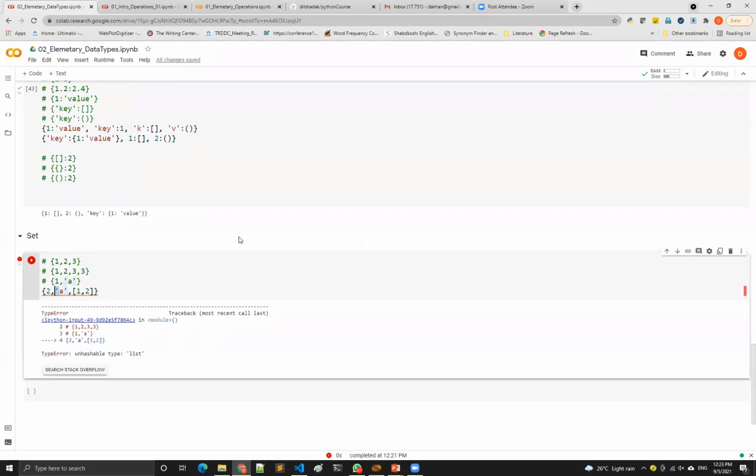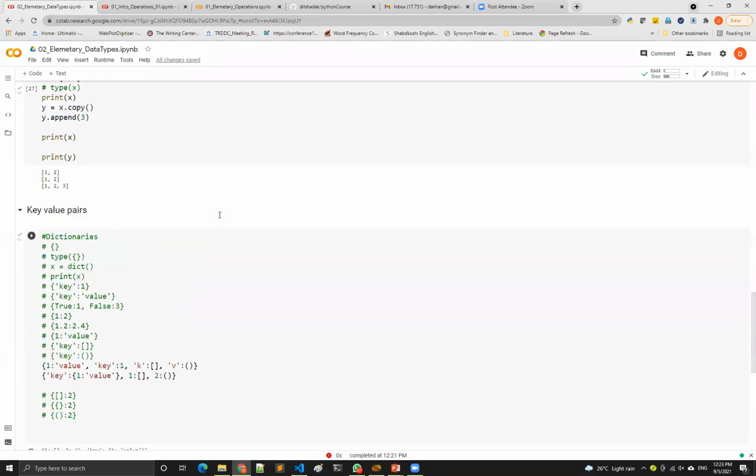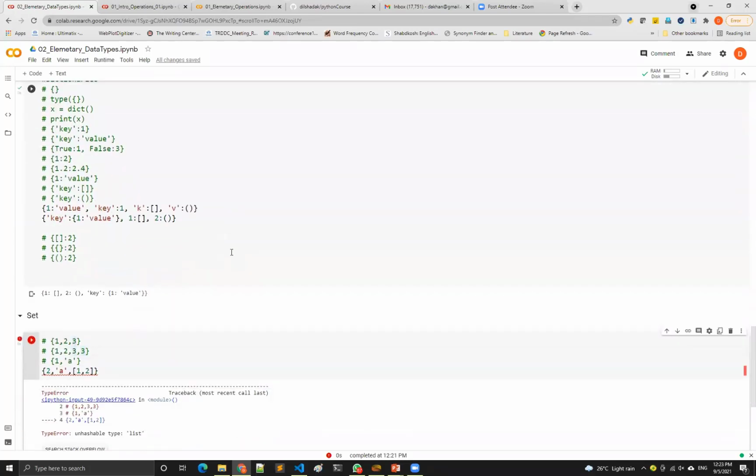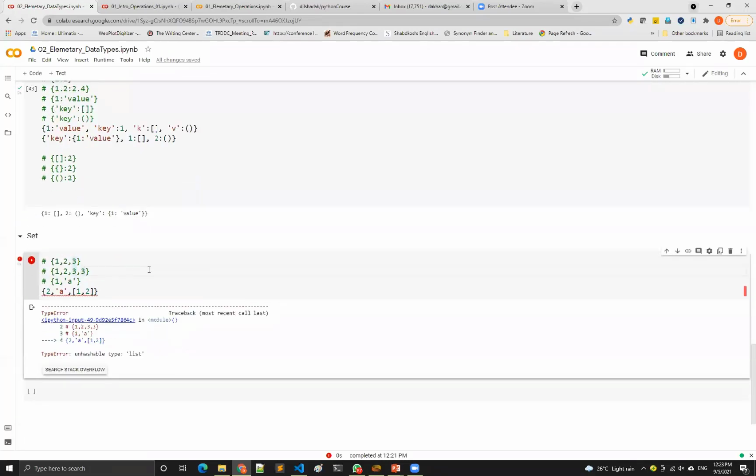So sets, as I said, we cannot have different kinds of elements within the set, which is anyway allowed in lists and dictionaries. And tuples. So basically there are different types of data structures, and for each of them, what can become their member is restricted. We have to understand that and use them accordingly. How do you know which is allowed and which is not?